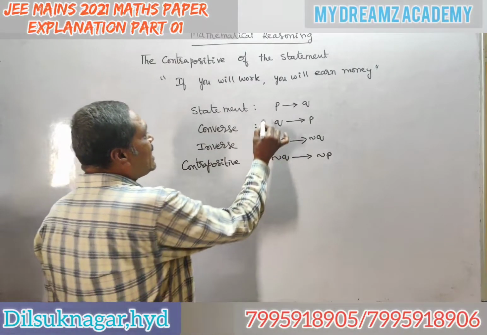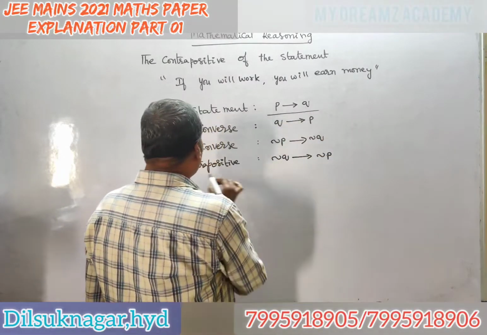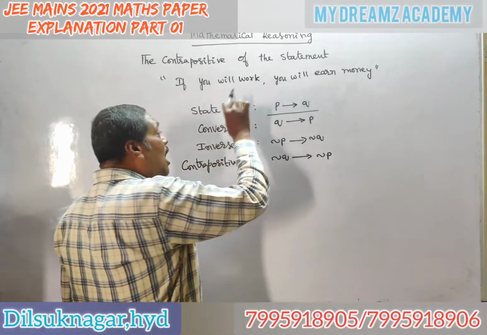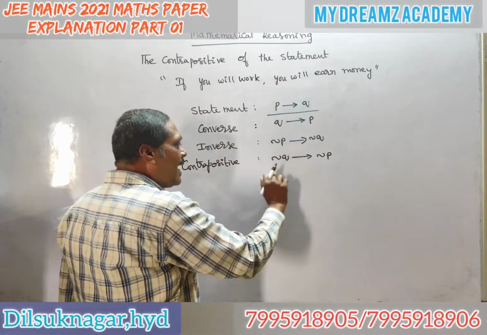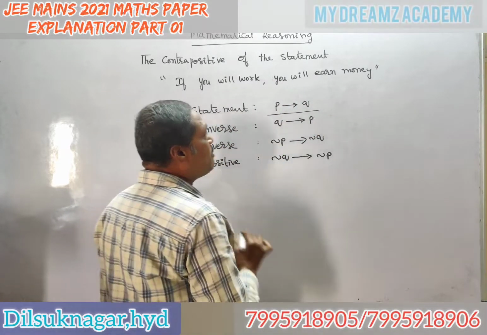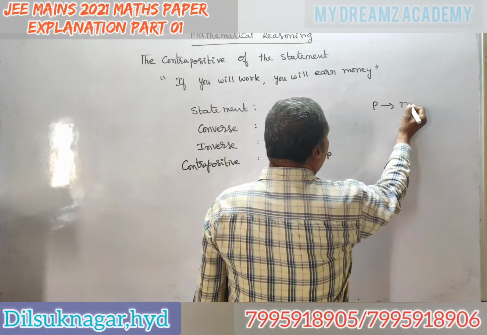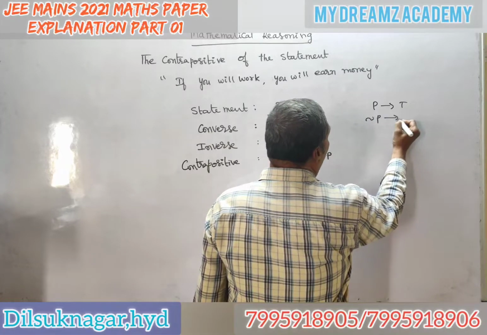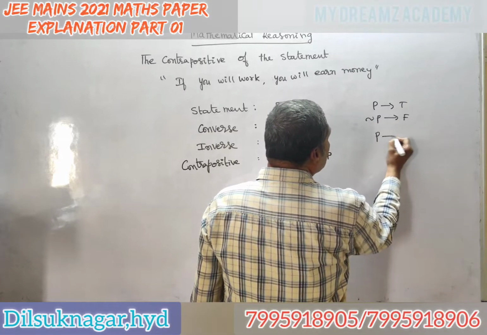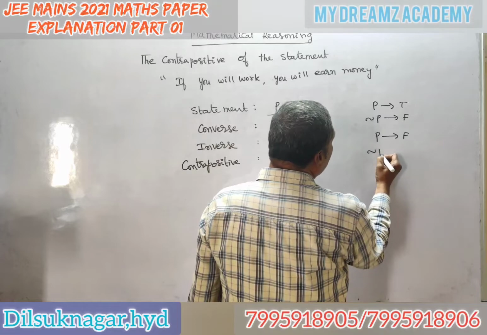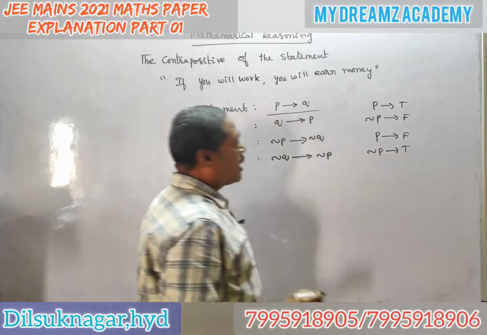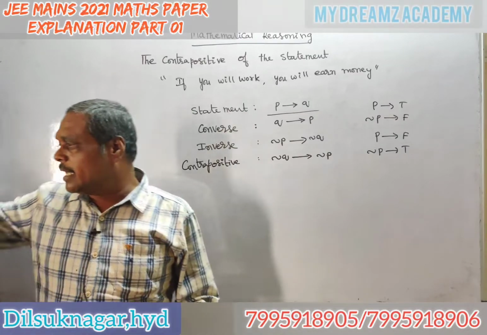If your statement is P then Q, then the contrapositive is negation of the second statement then negation of P. Negation means what? Not. Suppose if P is true, then negation of P is false. Suppose if P is false, negation of P is true. Opposite. Okay. Now see here.